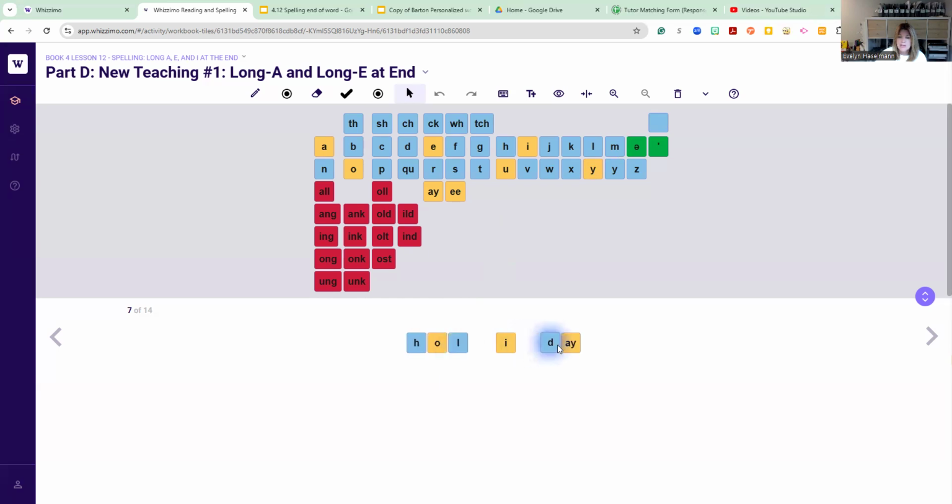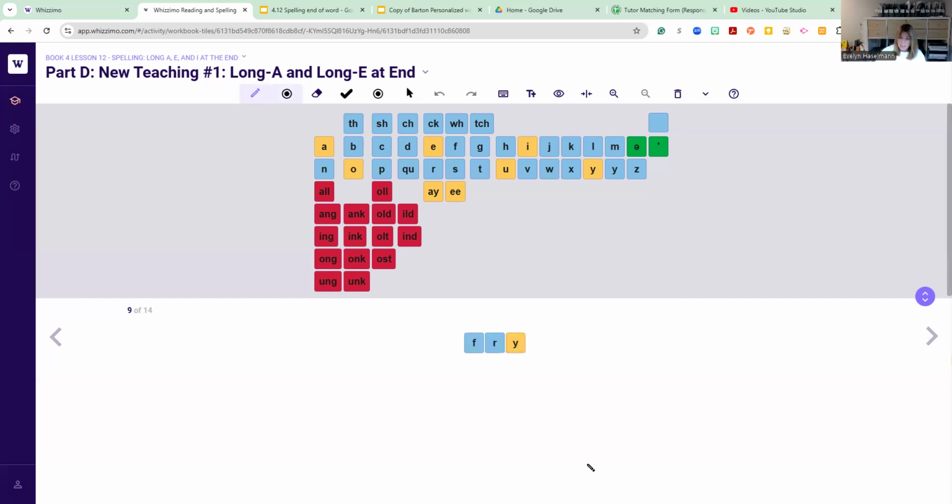It's also common to see this with a consonant rule in the middle, which we learned last, or a couple, I can't remember how many sessions ago. Holiday, so a short I in the middle. This word does not say holiday. And then we take a look at a word like baby, and I would ask your student to divide it, and they would divide it, and we would say this is an open A, and it says A, but at the end of the word, what is the Y saying? The Y is saying E, and that is the most common way to spell the E sound at the end of a word, okay?